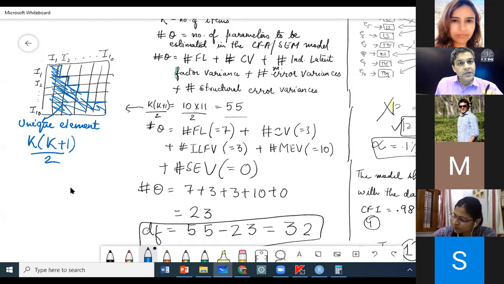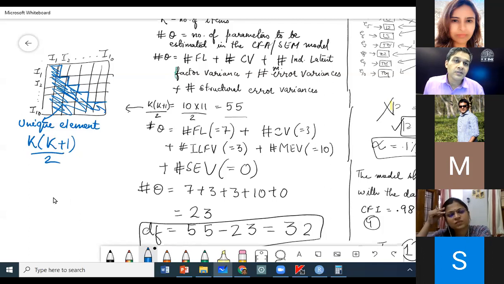And you are asking me to estimate 23 parameters. So what is the difference between what you gave me and what you are asking me to compute? That is what degrees of freedom means: k times k plus 1 by 2 minus the number of parameters you are asking me to estimate in this model.